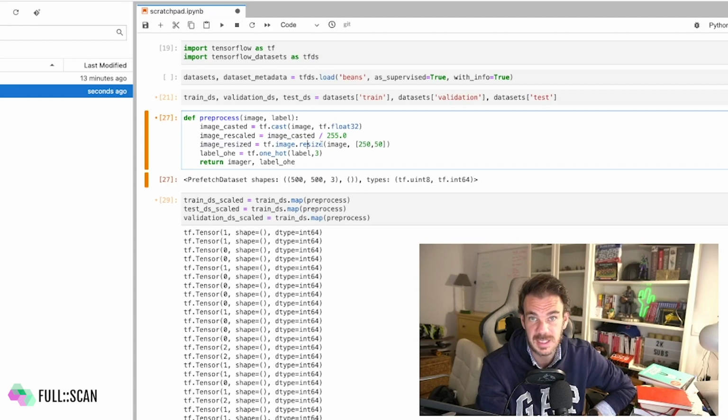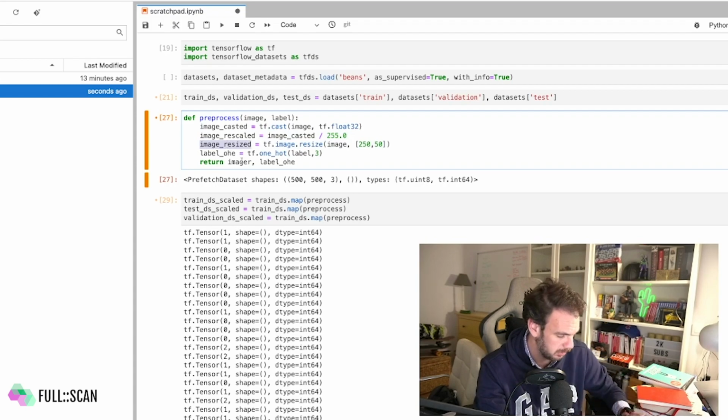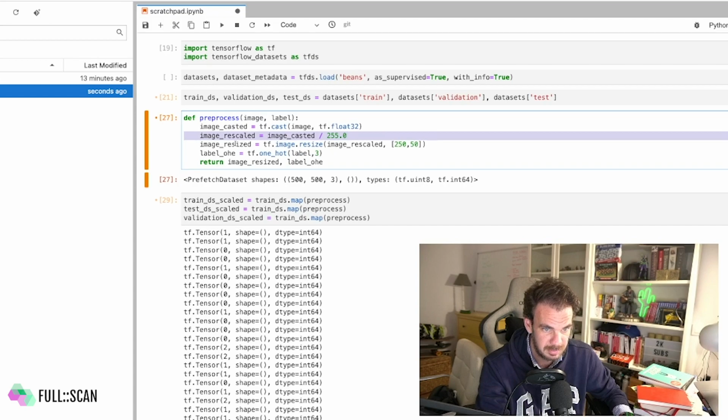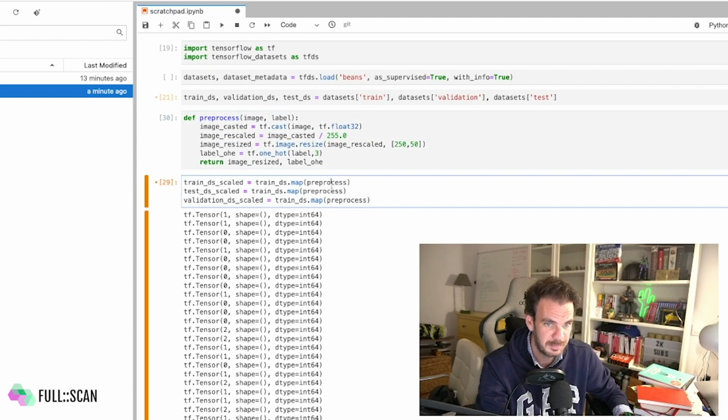I can do that in just one line, but for the sake of reliability, I prefer to do it one by one. And which one do I need to return? The last one, which is that one. I just caught an error. This is my rescale. So again, image casted, rescale, resize. Okay, this is nice. Then we can map that here.